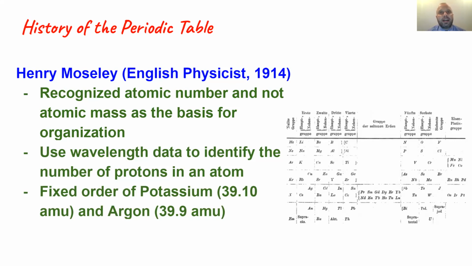He recognized that it wasn't atomic mass that should govern the order in which elements are placed into the table. Instead, it's the number of protons. Where you see a couple of points on the table where atomic mass actually goes down, even though the number of protons goes up, this was corrected by Mosley's recognition that the number of protons was actually the determining factor in ordering elements on the periodic table and not the atomic mass.